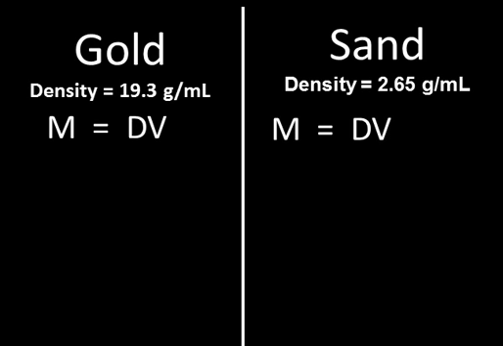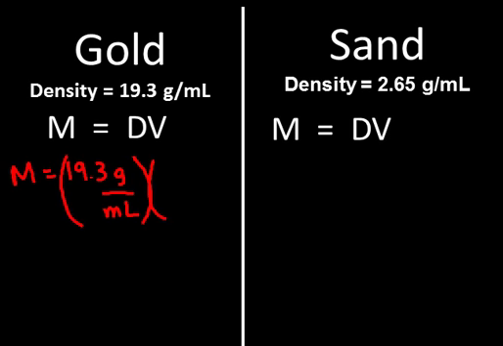Using the version of this equation solved for mass, mass is equal to density times volume, we can figure out the mass of the gold idol and the mass of the sandbag. The mass of the gold idol is equal to the density of gold, 19.3 grams per milliliter, multiplied by the assumed volume of the gold idol, about 1 liter or 1,000 milliliters.